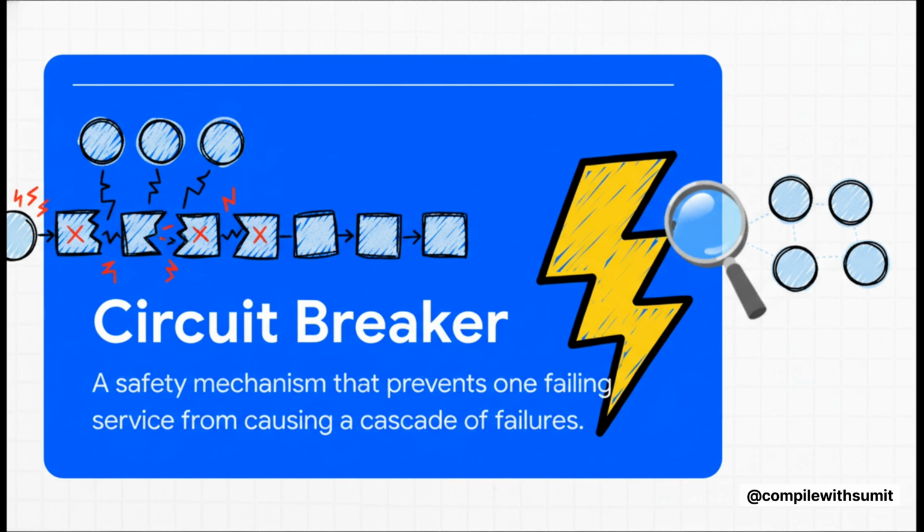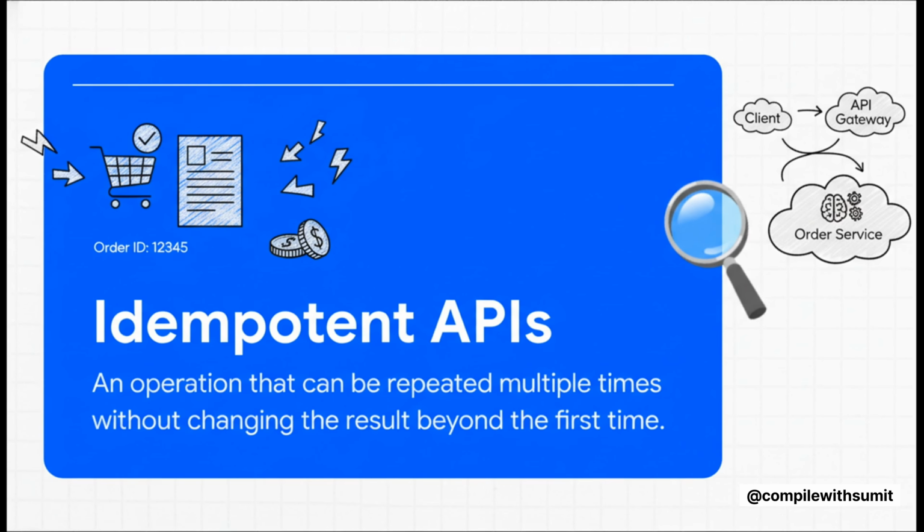And finally, we have this fancy-sounding word, idempotency. It sounds complicated, but the idea is actually super simple. Doing something more than once has the exact same result as doing it just once. Think about it. What if a network glitch makes you send a place order request twice? Well, an idempotent API is smart enough to see the duplicate and only process the order one time. It's what prevents you from accidentally charging a customer twice. Super important.